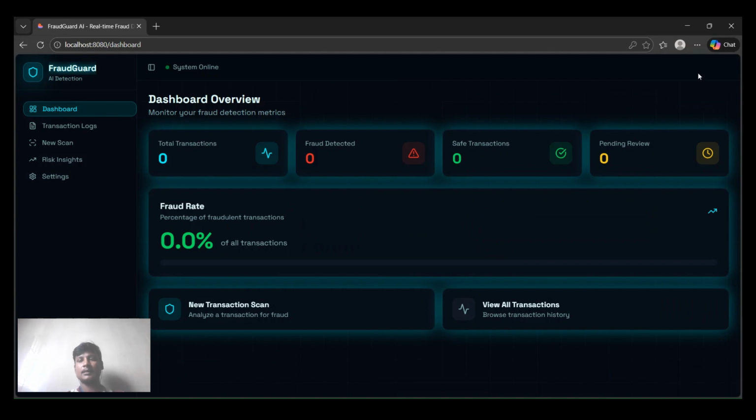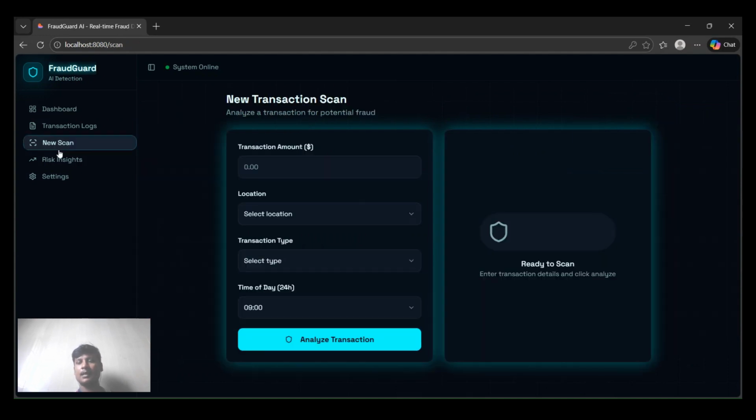Next is the transaction log page. Here all past transactions are listed with details such as date and time, transaction amount, transaction type, location, and risk. For example, a high value transaction with a 75% risk score is marked as review. A low risk transaction with 12% risk is marked as safe. Users can also search and filter transactions easily.